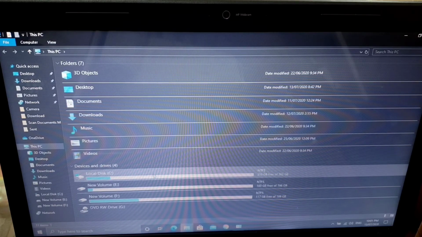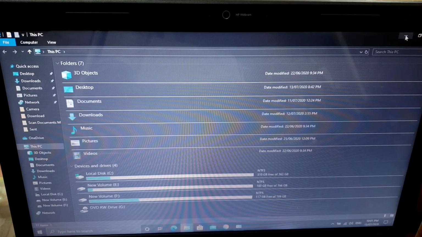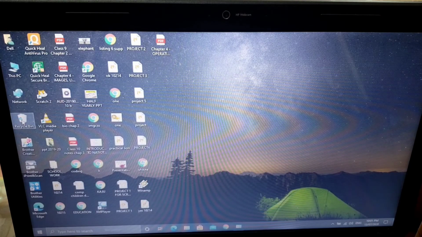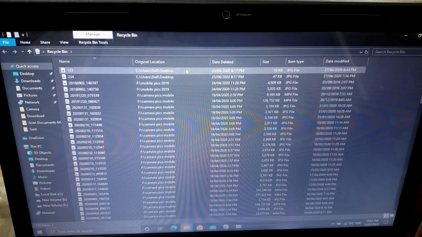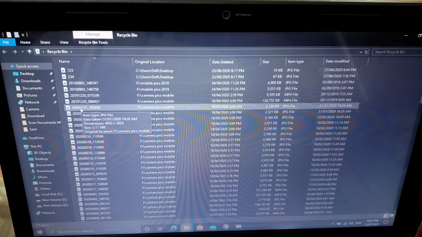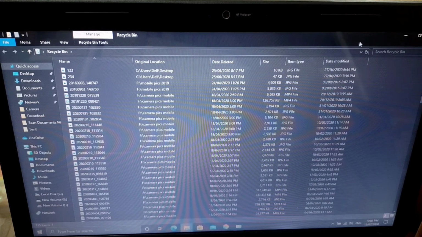Then the default folder which we get on the desktop is the recycle bin. I hope you all know about the recycle bin. Whatever deleted files we have, we can see in the recycle bin. Once you empty your recycle bin, you will never get back your files. Suppose you have deleted any files, all the deleted files will move to the recycle bin, but once they are deleted from the recycle bin, you will never get them back. So this is your recycle bin folder.